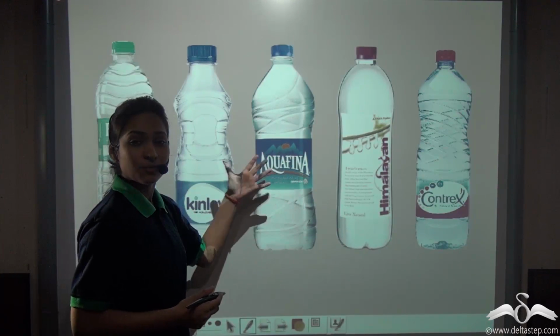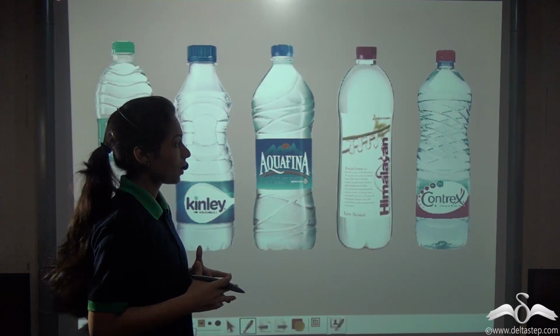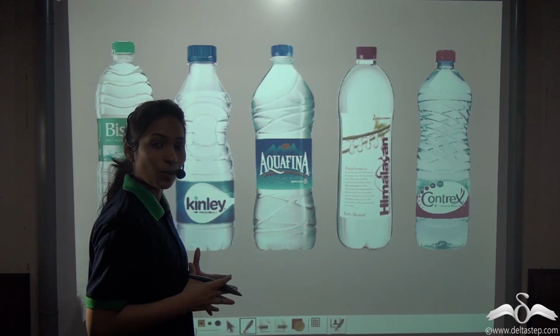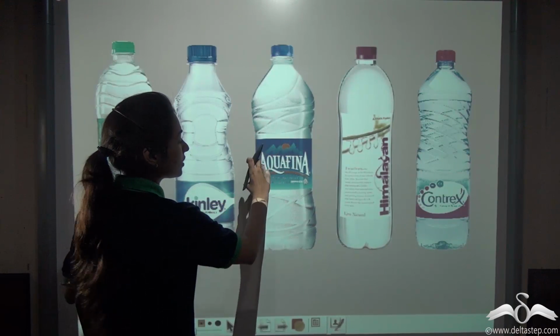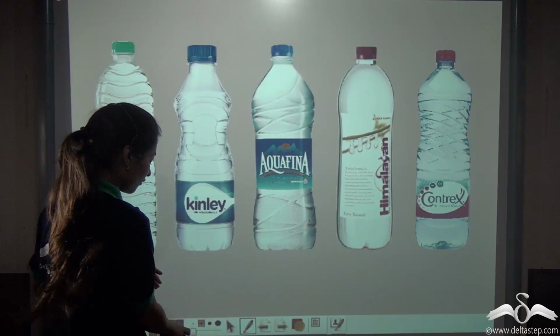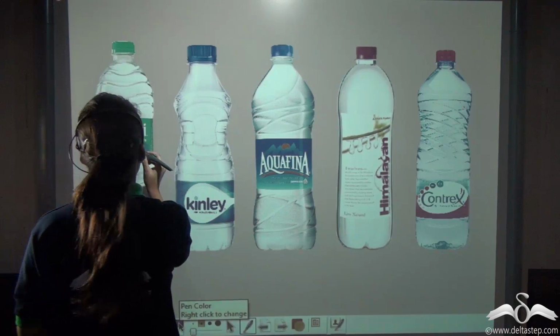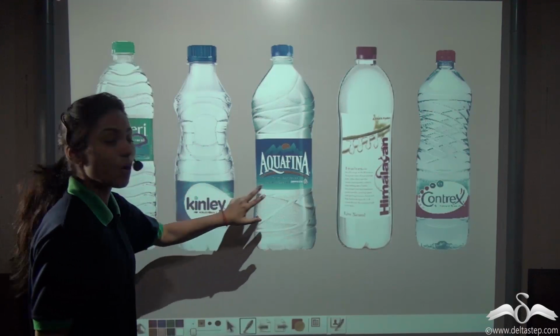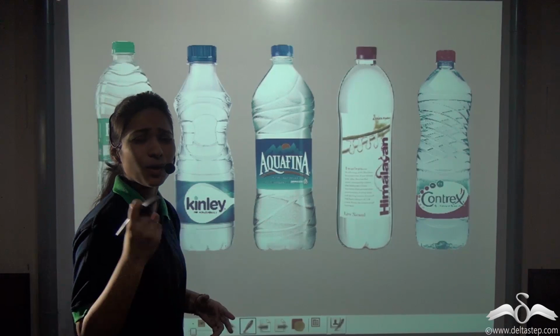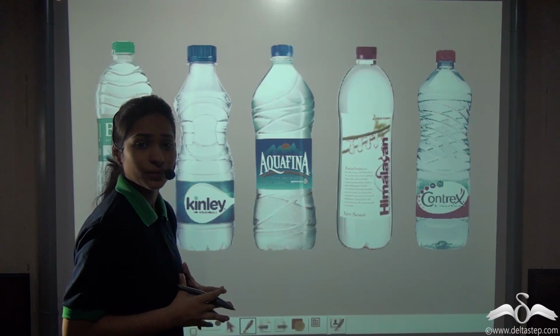Have you ever bought these bottles when you're outside? Well, what are these? These are mineral water bottles. Whenever you have bought these bottles, have you ever noticed their labels? If you have, you will see that the term mineral is present on these water bottles. Well, what does the term mineral mean? Let's see.